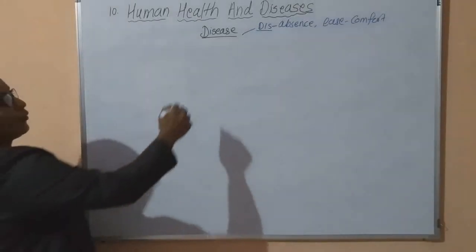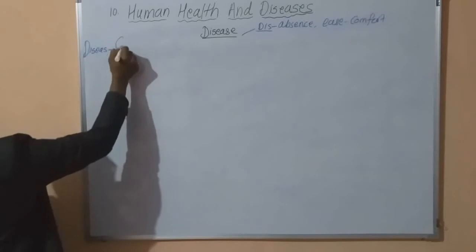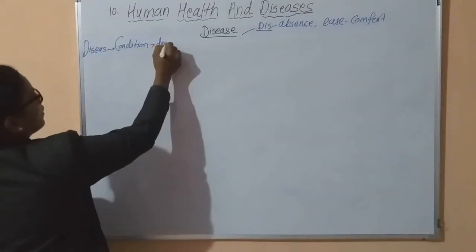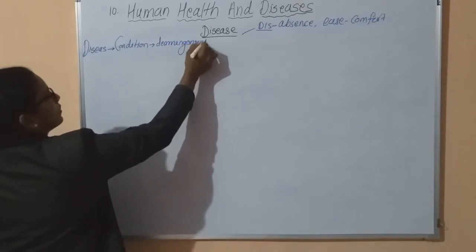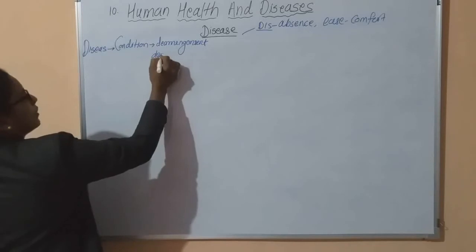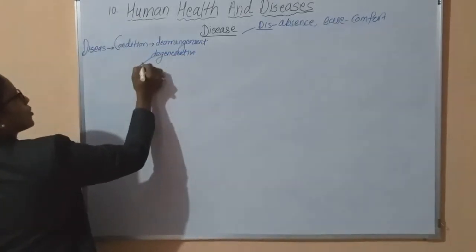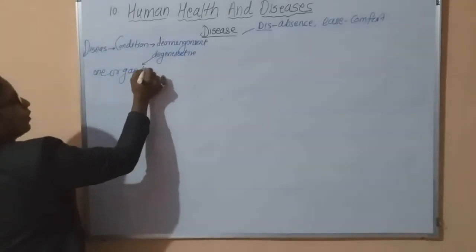Now when we define disease, what is disease? Disease is a condition. In this condition, there is derangement, or degenerative or destructive function of one organ or many organs.